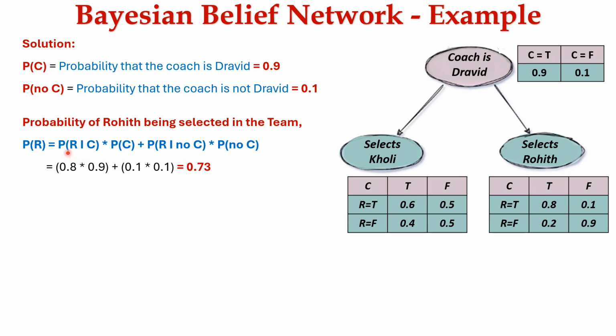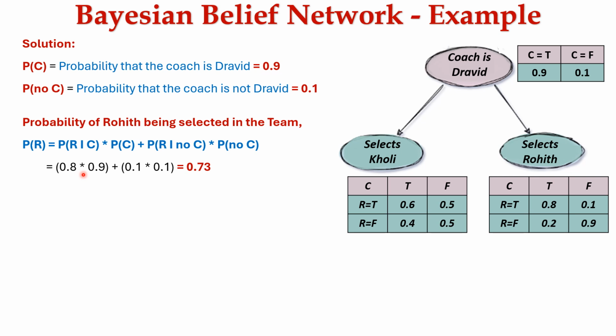So the probability of Rohit being selected such that the coach is Dravid is 0.8, into the probability the coach is Dravid, 0.9, which is given in the table.